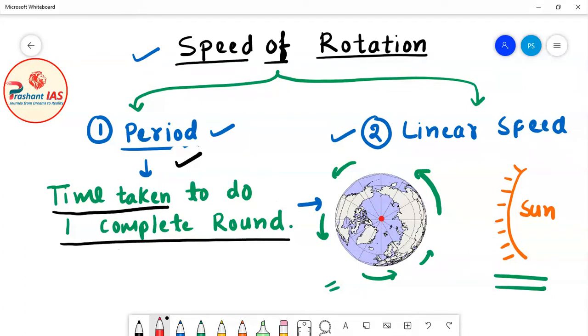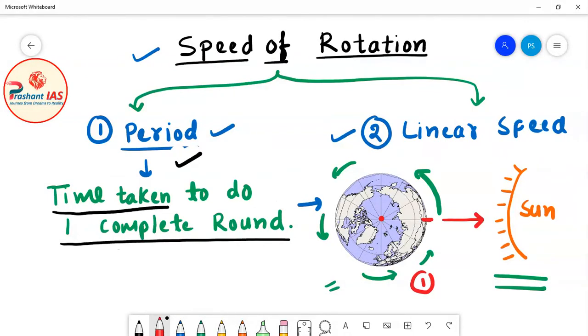Now friends, for the sake of convenience, let us imagine a reference point. Let's say that this is a reference point. Here in this position, this point is just facing the sun.